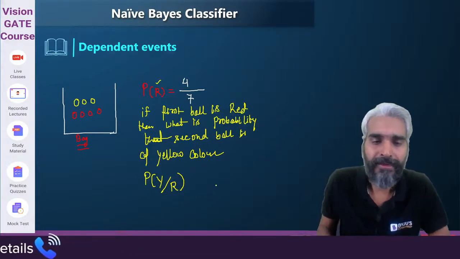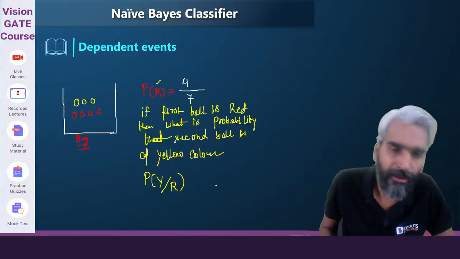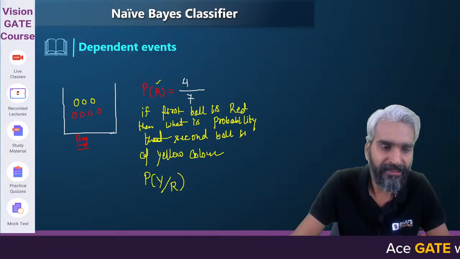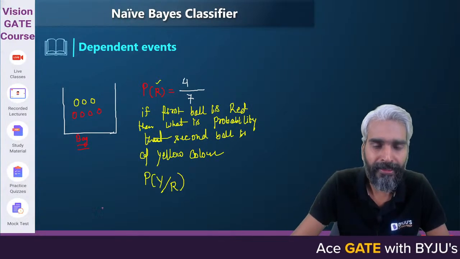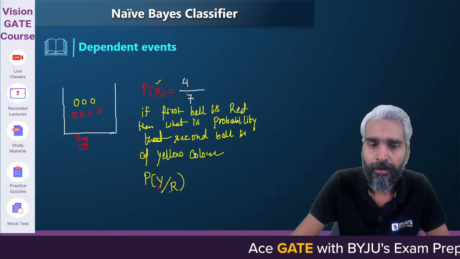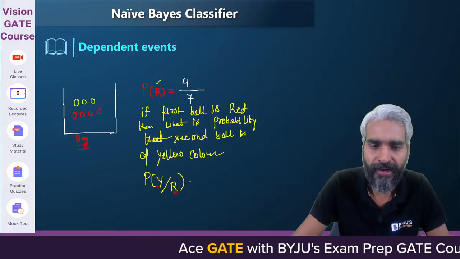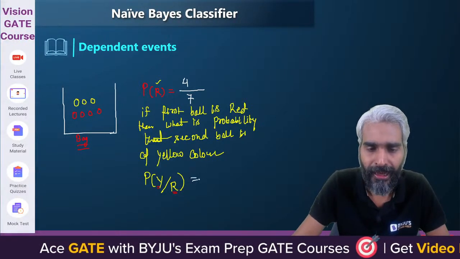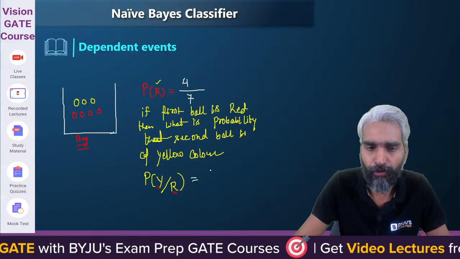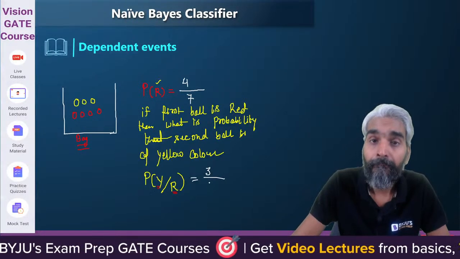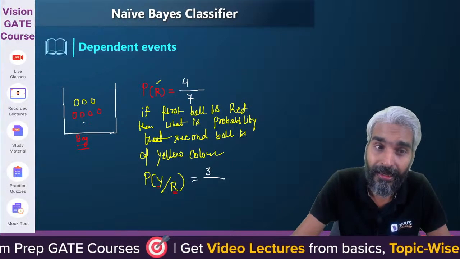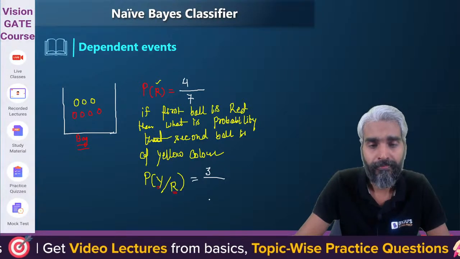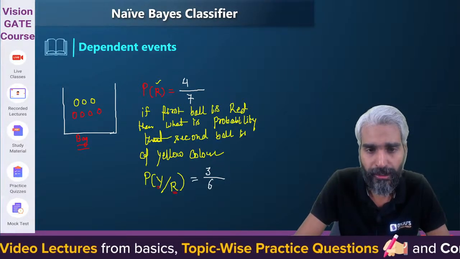What is the probability that the ball will be of yellow color if you have drawn a red color ball? Please try to understand the probability of the ball being yellow given the previous ball was of red color. Sir, there are 3 yellow color balls, therefore the favorable events are 3, but after drawing this one red color ball, the overall number of ways in which the event can take place is 6, so 3 by 6.